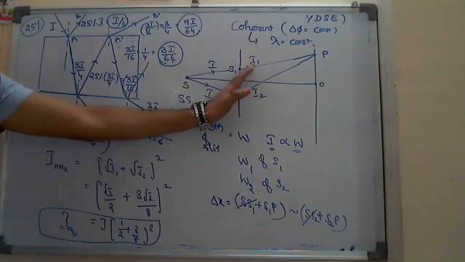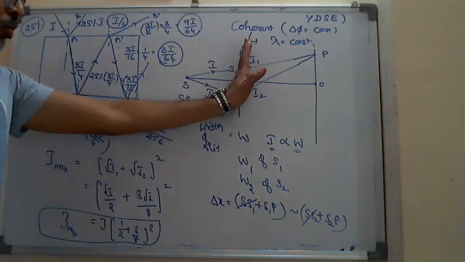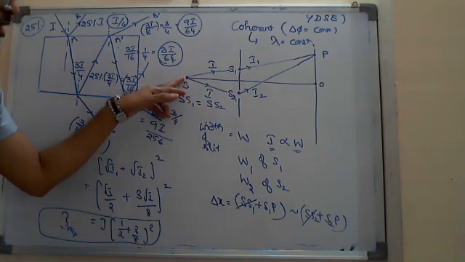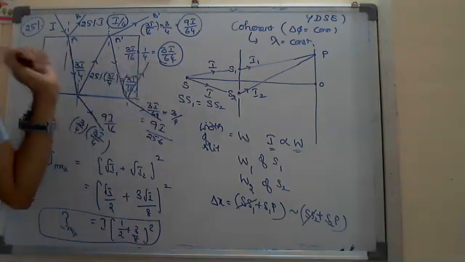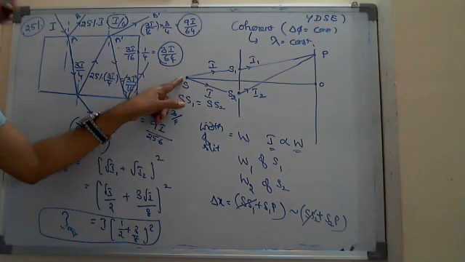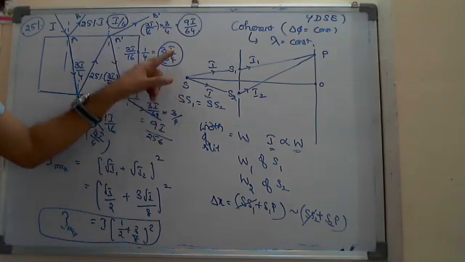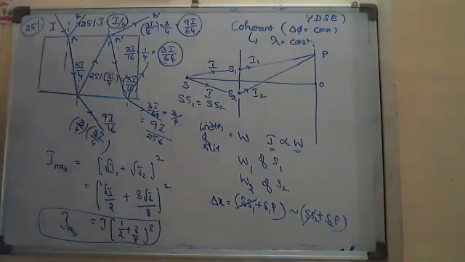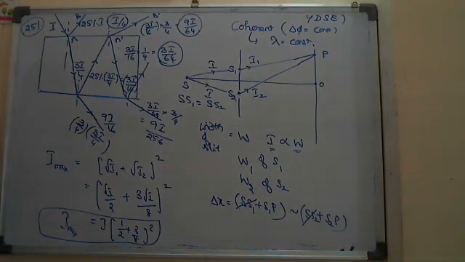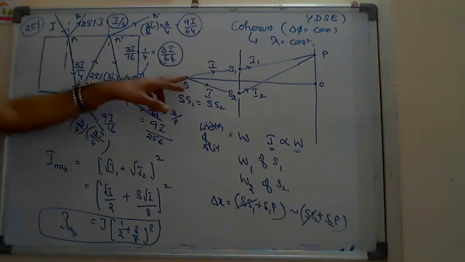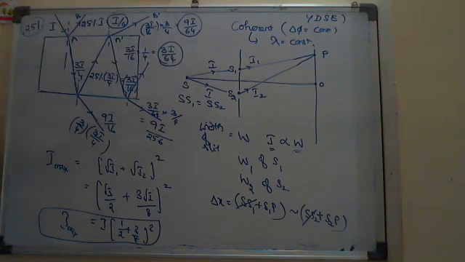But in a majority of problems, they won't take the source on the perpendicular bisector. If you take it on the perpendicular bisector, it is called a symmetric source. That's why they use words like source is symmetric, source is asymmetric. Source is asymmetric means the source is not placed on the perpendicular bisector. That you have to understand.